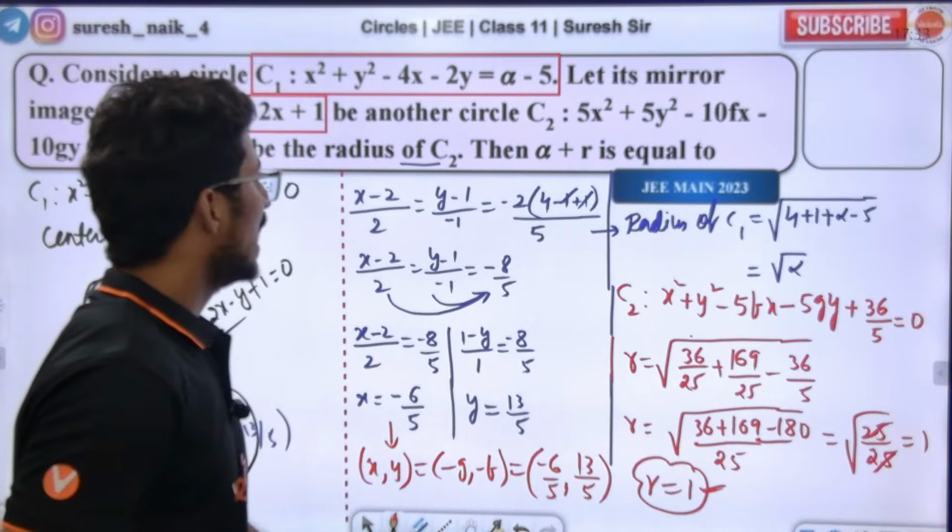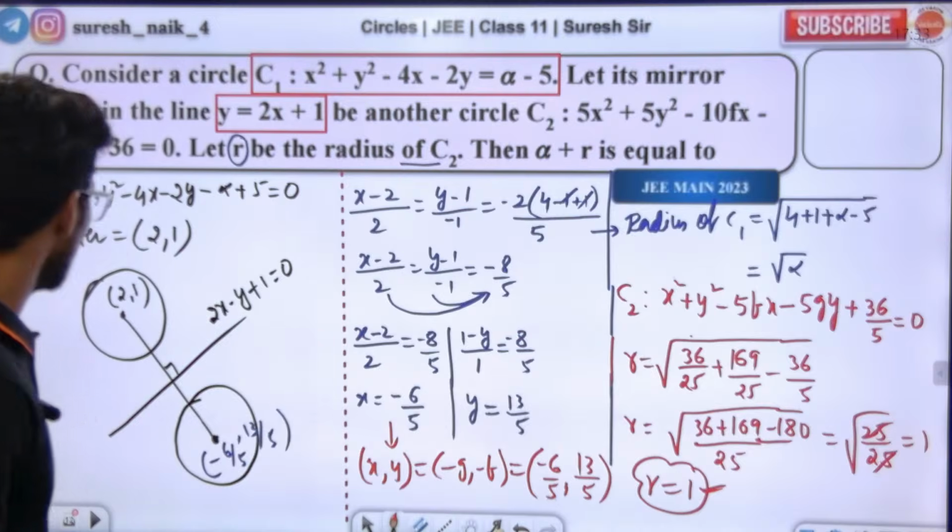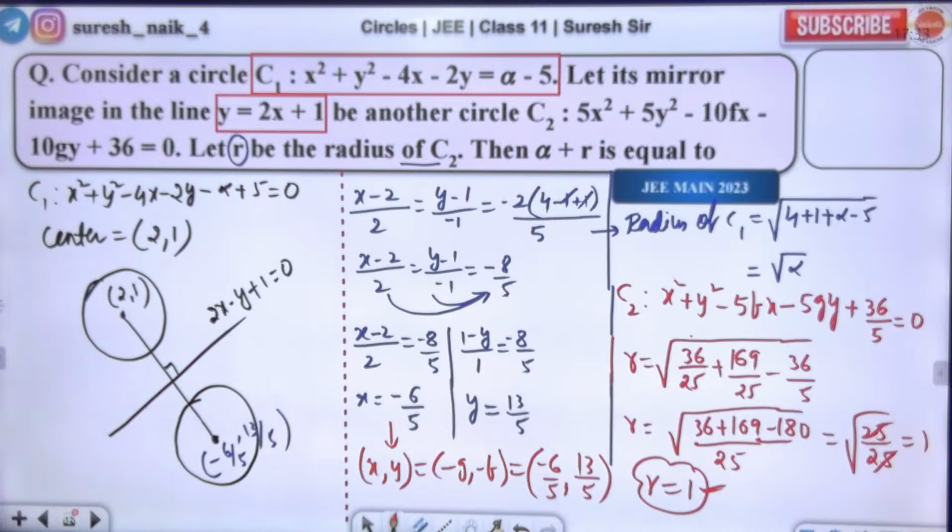Yes or no? R value 1, then what is the alpha value? Tell me. What is the alpha value going to be? Because I found the radius as alpha.